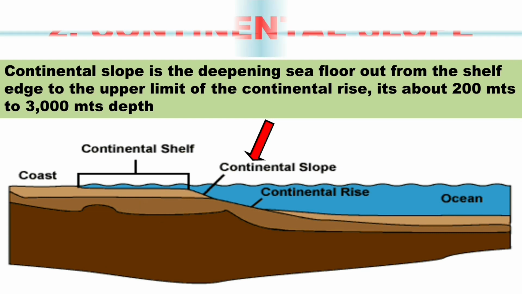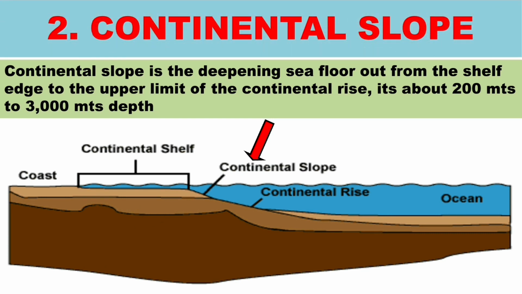Now let us learn about the continental slope. Continental slope is the deepening of sea floor out from the shelf edge to the upper limit of the continental rise. It is about 200 meters to 3000 meters depth. Here it is the continental shelf. From there, the continental slope starts until the continental rise.